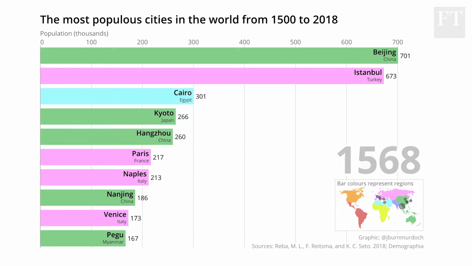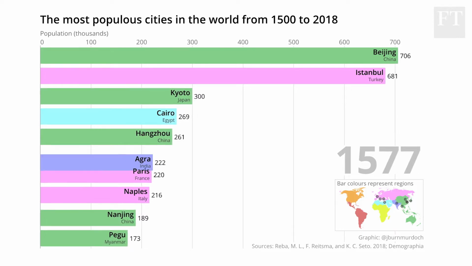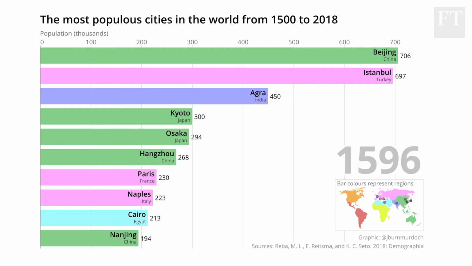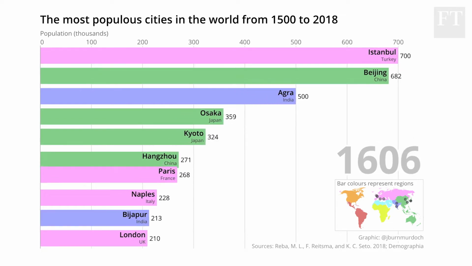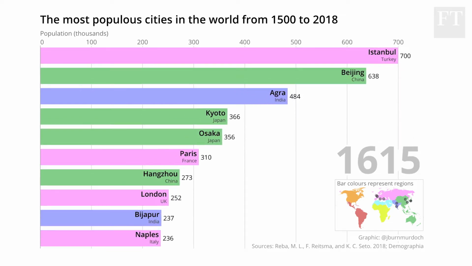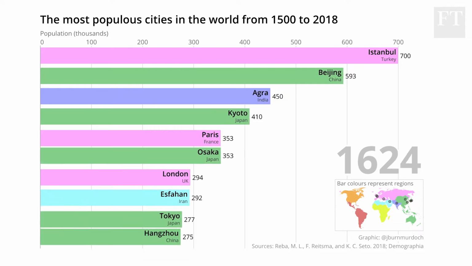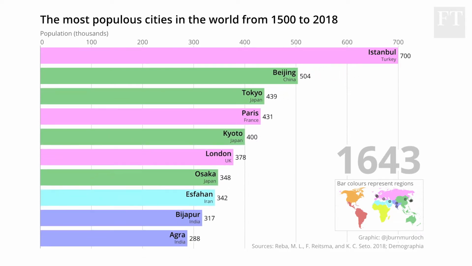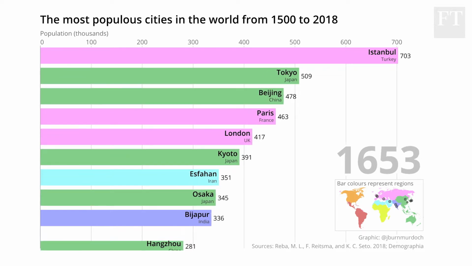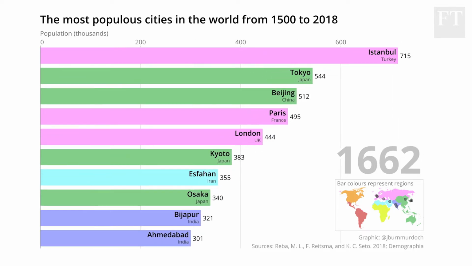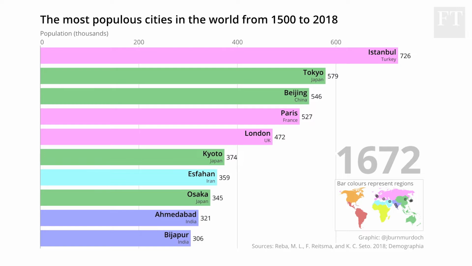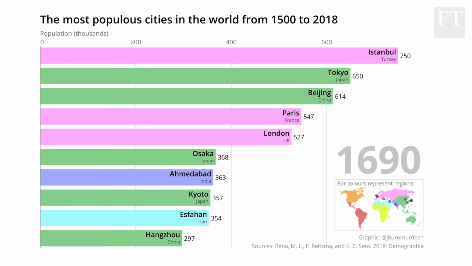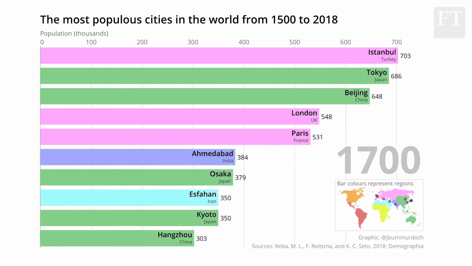As that century went on, Beijing went from being the largest city in the world to being encroached upon by Istanbul, which then took the lead around 1600. India and China again are dominating here, but note how Paris, London and Naples joined the ranks as other major European cities. As the 1600s continue, note Tokyo rising up there into second place. At this stage, Western Europe, India and China are dominant, but things are about to change.